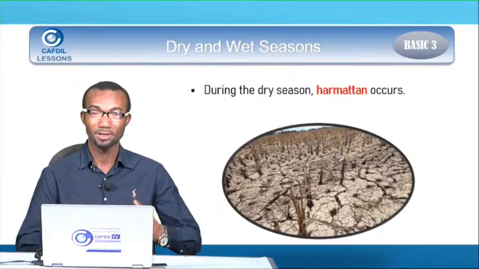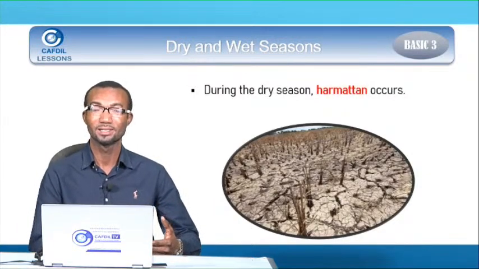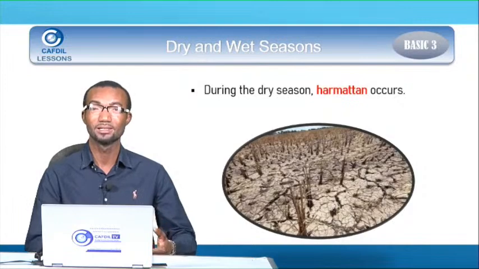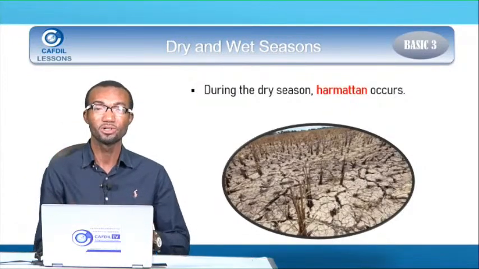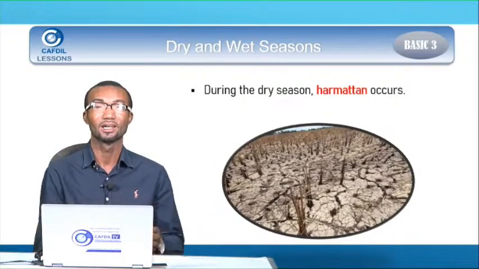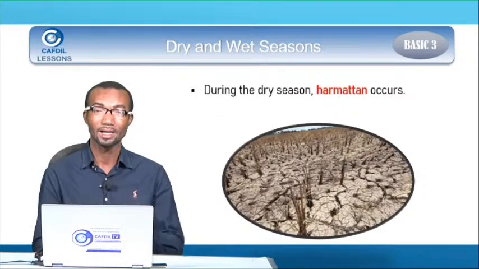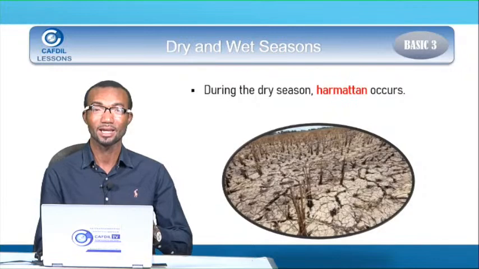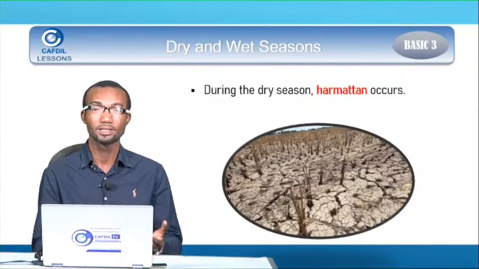When you come to the southern part here, Kate, we have more than one dry season in a year. We can have 2 dry seasons and 2 rainy seasons. But when you go to the north, they experience 1 dry season and then 1 rainy season. The Harmattan comes during one of the dry seasons, and the actual time is from December to January.